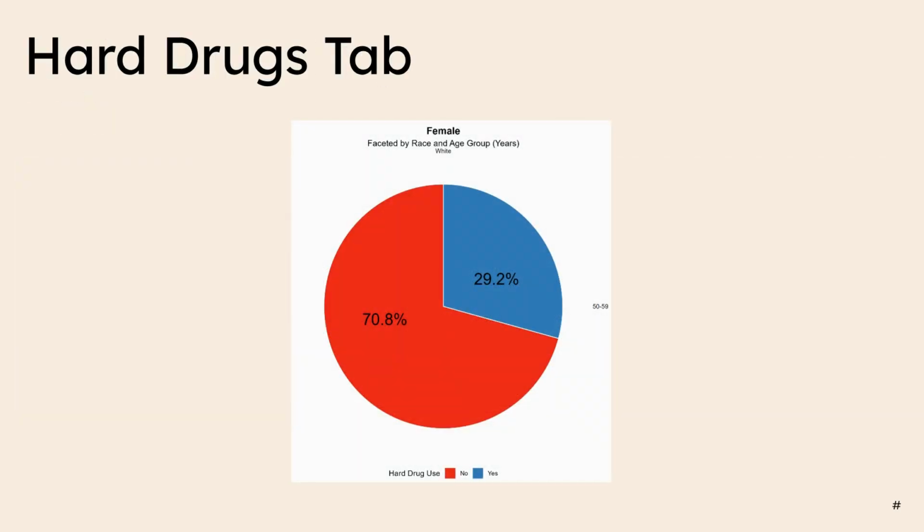The Hard Drug tab seeks to answer the guiding question, what participants have used hard drugs and how does participation vary by race, gender, and age? This tab allows the user to choose categories of race, age group, and gender, and then display a pie chart showing the proportion of participants that have used hard drugs in blue. For example, suppose the user selected participants who are white, between the ages of 50 and 59, and are female. The app will display this pie chart showing that 29.2% of participants who match these characteristics have used hard drugs.